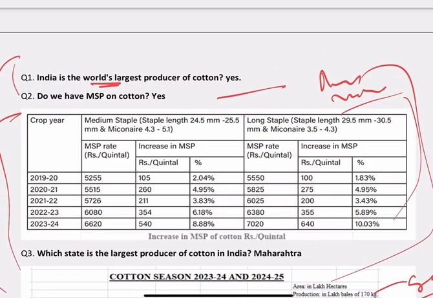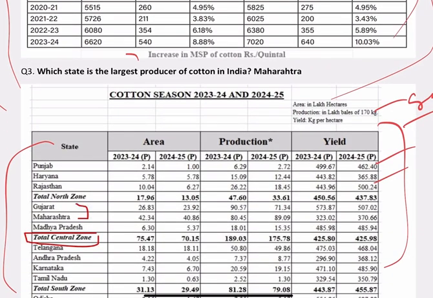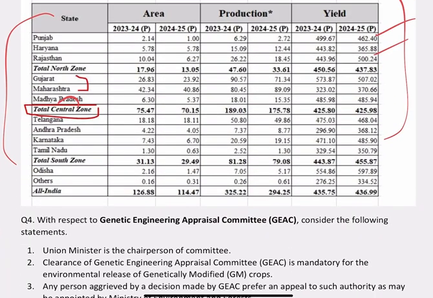Which country is the world's largest producer of cotton? Is India the world's largest producer? Yes. Do we have MSP on cotton? Yes, these are basic questions. Then which state is the largest producer of cotton in India? Now if you see here, the central zone is the largest production, and out of this, Maharashtra and Gujarat में crop is there. Okay, so Maharashtra and Gujarat you will remember. For 24 you will remember Maharashtra.